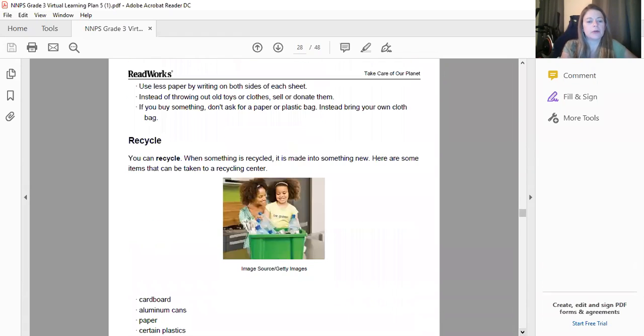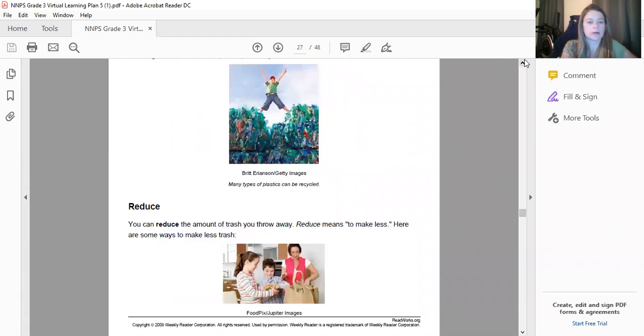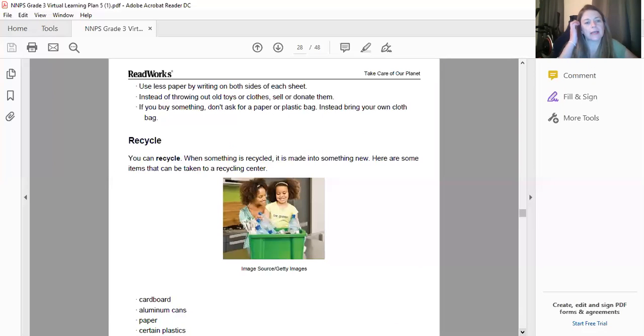Reduce. You can reduce the amount of trash you throw away. Reduce means to make less. Here are some ways to make less trash. You can use less paper by writing on both sides of each sheet. Instead of throwing away old toys and clothes, you can sell or donate them. And if you buy something, instead of asking for a paper or plastic bag, bring your own cloth bag.